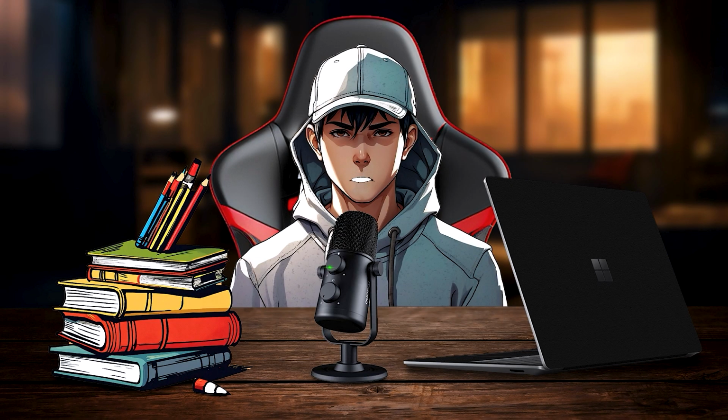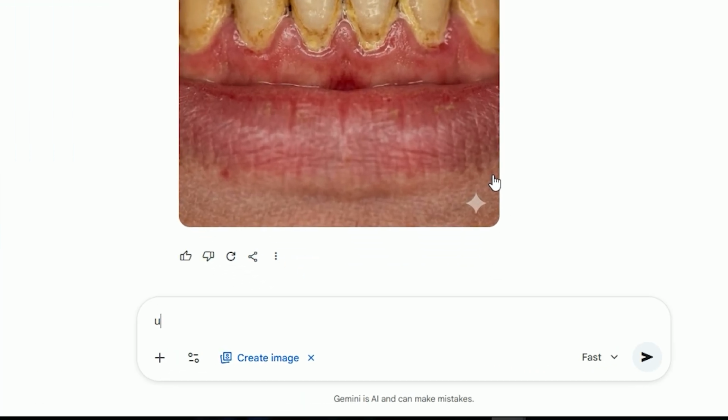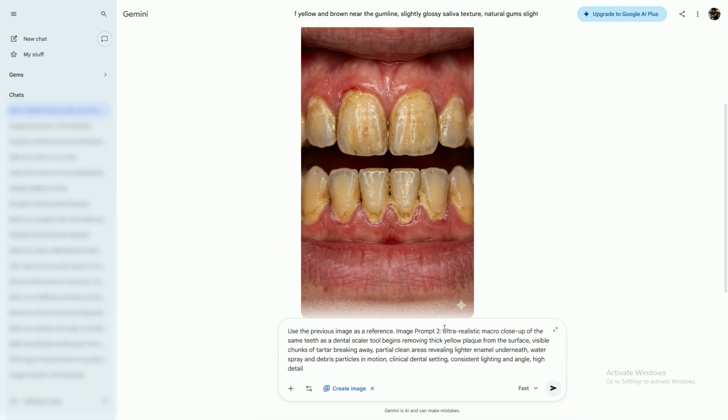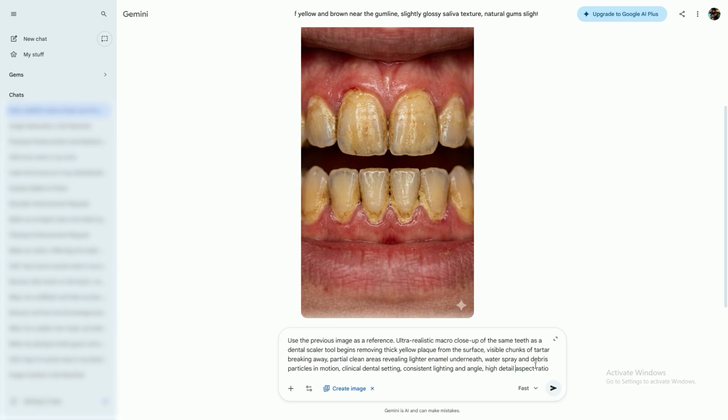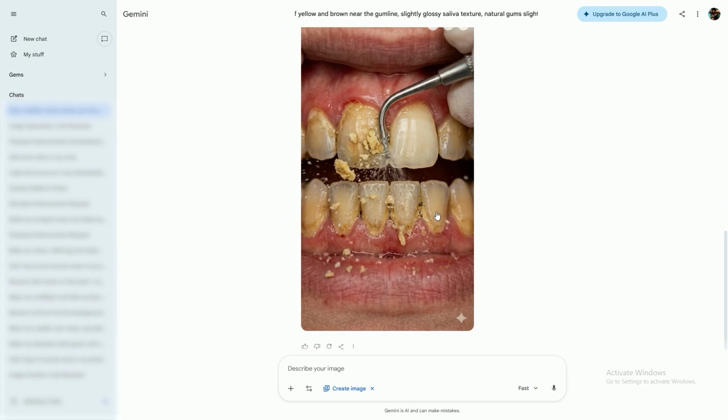Now here's an important trick for consistency. Before generating the next image, always write, use the previous image as a reference. Then paste the next prompt. This keeps the angle, lighting, and overall look consistent across all images. Repeat this step for all 5 images.